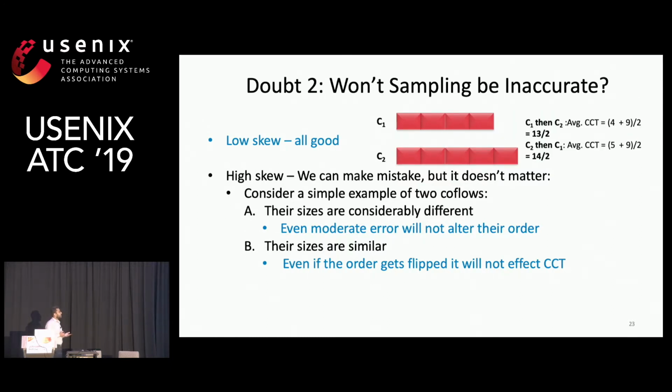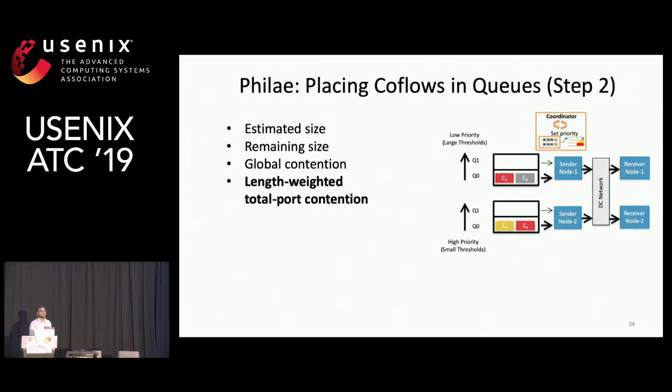And so if the scheduling order is not flipped, it will not impact the CCT. Now let's consider another case where their sizes are similar. C1 is of 4 units, and C2 is of 5 units. So if C1 goes first, then the average CCT will be 13 by 2. And if C2 goes first, then the average CCT will be 14 by 2. So in this case, if we make certain error, and even if the orders get flipped, it will not impact CCT much. So this completes the first step of the scheduling, that we learned the size.